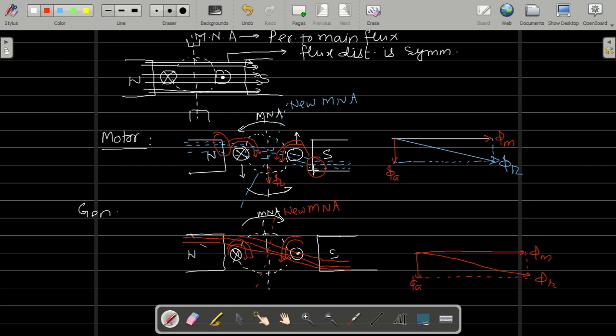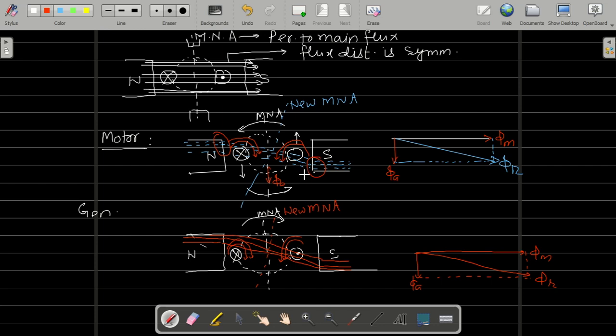Clear? And resultant flux has shifted. Resultant flux you can say has shifted in the direction of rotation in case of generator. देखो in the direction flux shifted कहाँ हो रहा है? In the direction of rotation in the generator side. And in case of motor it is opposite to the motion. In case of generator, in the same direction of motion. In case of motor, it is opposite to the direction of motion, right?